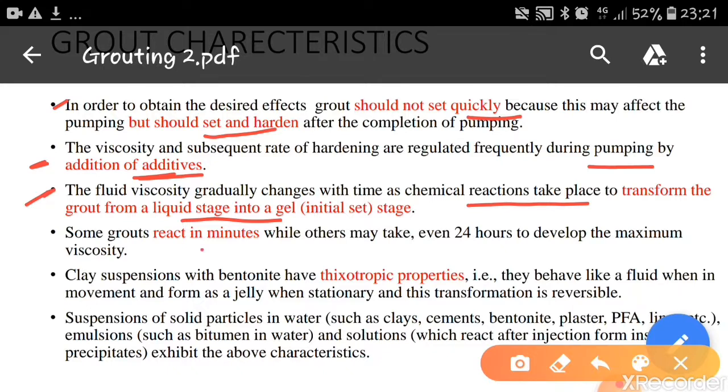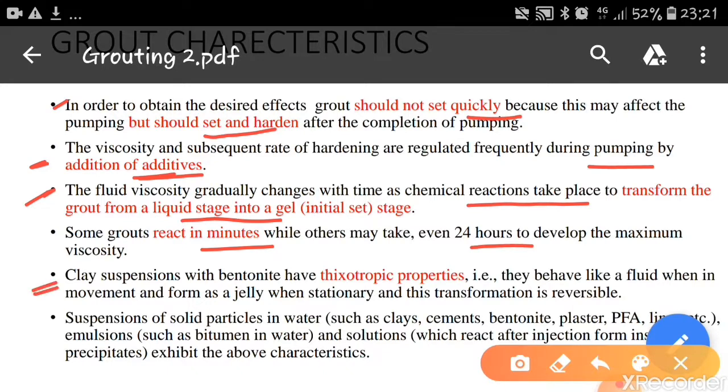Some grouts react in minutes while others may take even 24 hours to develop the maximum viscosity. Okay, it depends on the type of grout material we are going to adopt. Some may react within a minute or some may take around 24 hours to develop this viscosity.